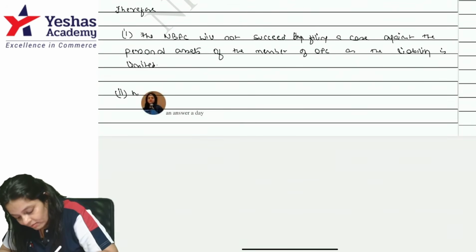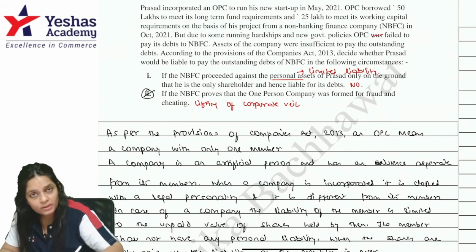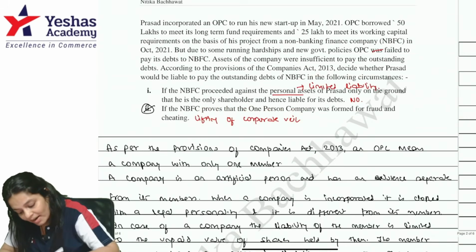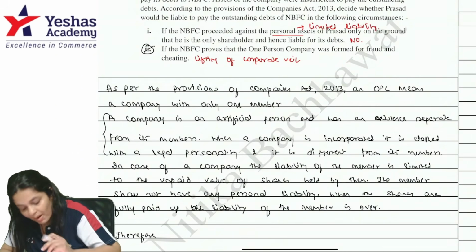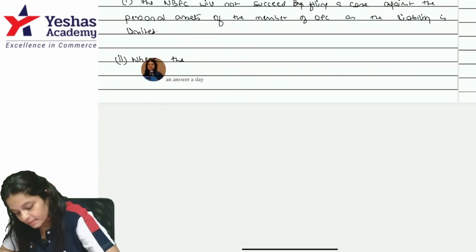Now, second one, I'm just giving the provision because it's an extension. I'm just giving the provision here, because this part is common, no? This part is common here. So instead of writing it separately again, I'll just write like this.